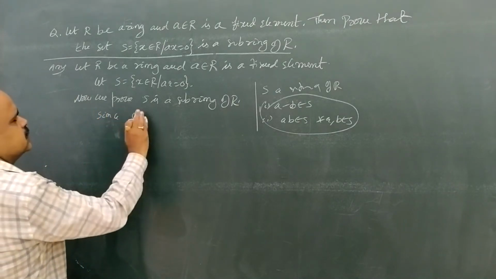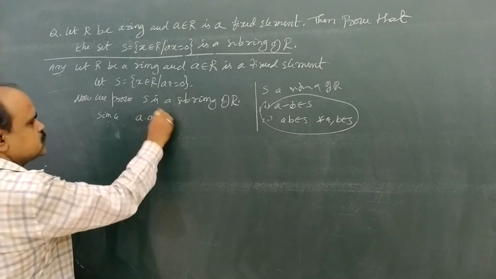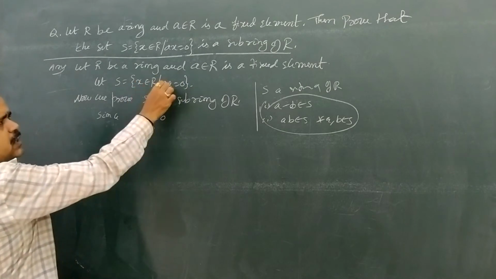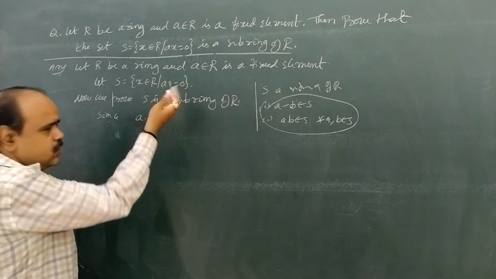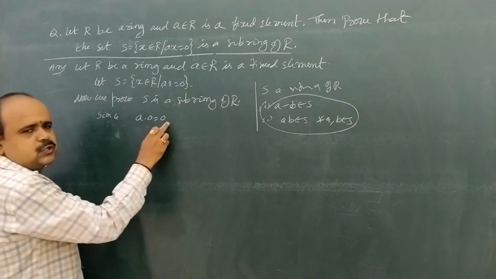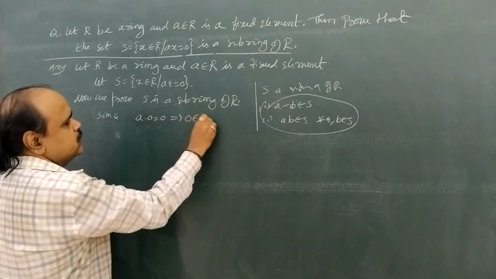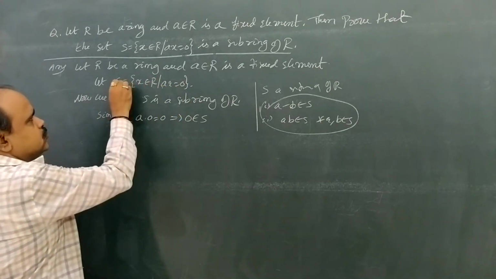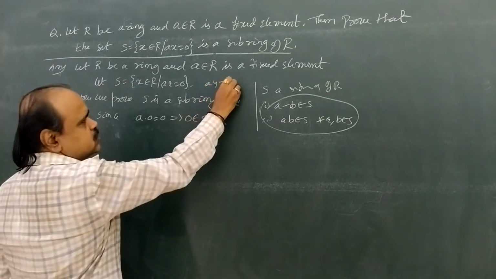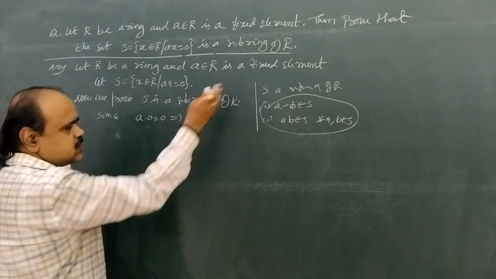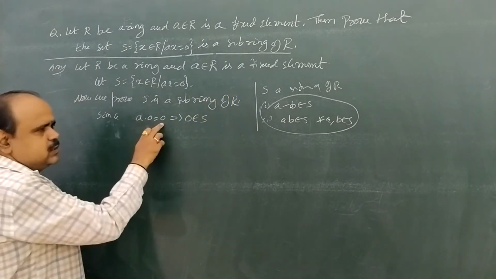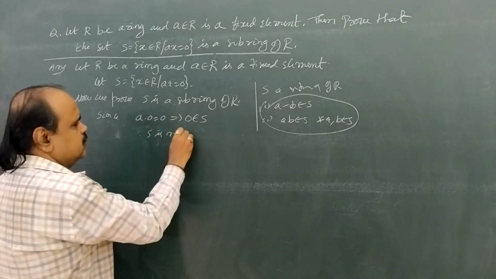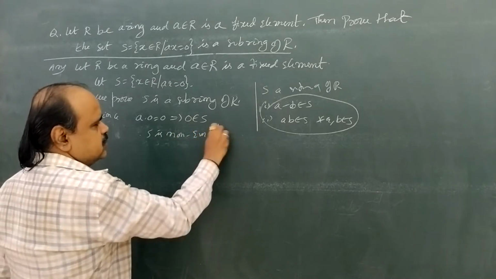Since a into 0 equal to 0, here what is S? If ax equal to 0, then x belongs to R. Ay equal to 0, y belongs to R. We have a into 0 equal to 0, so that implies 0 belongs to S by the definition of S. If ax equal to 0, then x belongs to S. If ay equal to 0, then y belongs to S. In the similar manner, we already have a into 0 is 0, so 0 belongs to S. Therefore S is non-empty.